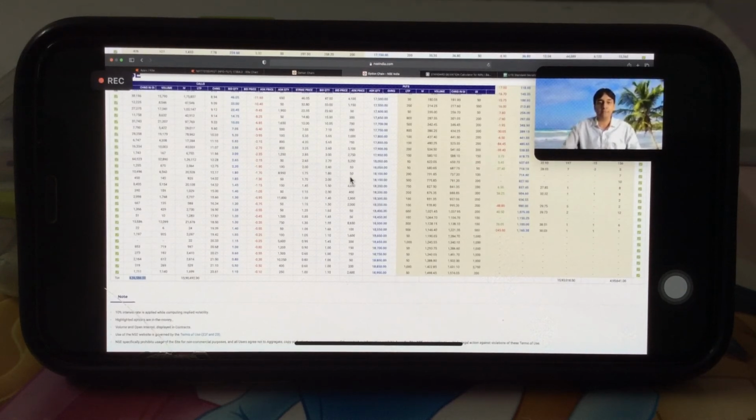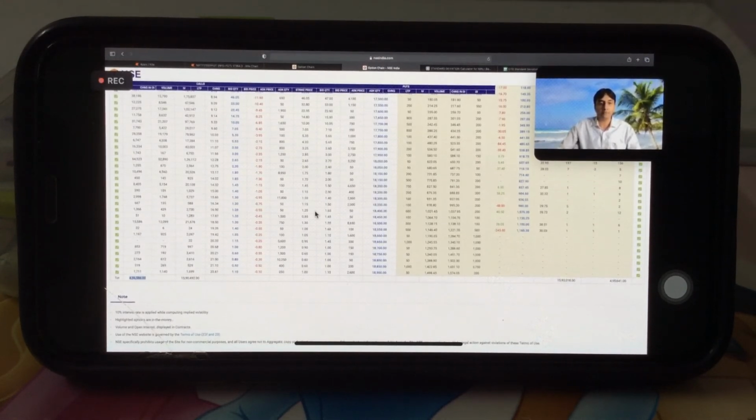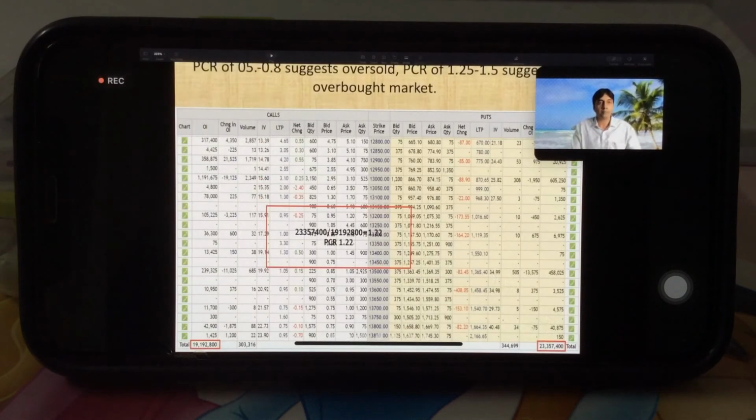And on the downside, 0.5 to 0.8 suggests oversold, right? Got it? This is for cumulative PCR, that is the summation of total put open interest of all the strikes and total call open interest of all the strikes.